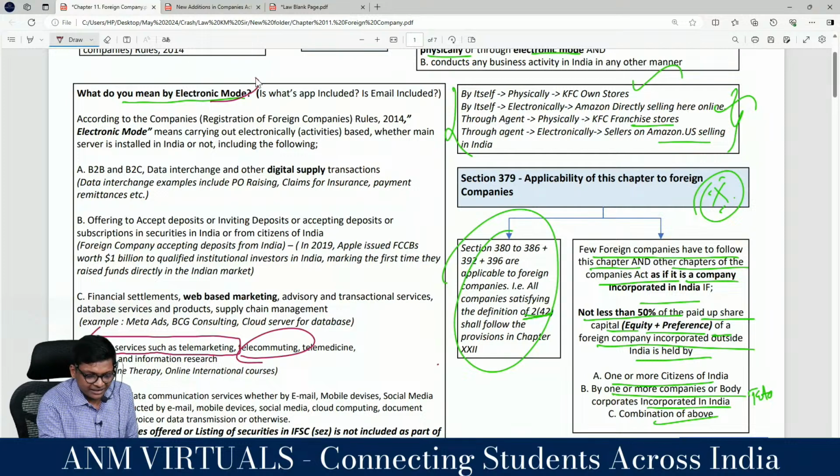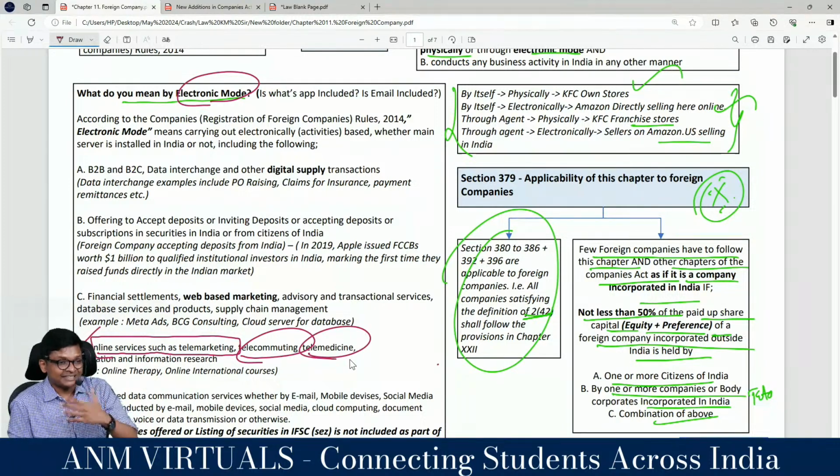So they are trying to give a clarification as to what is electronic mode. So I am giving you examples. Sir, I want to get some doctor consultation. Telemedicine, online consultation with some doctor abroad. Online therapy, international courses. International courses you will buy, guys. In Udemy, they will tell how to use Excel, how to do this. So many people will sell courses, international courses you are buying here. That company has a place of business here.